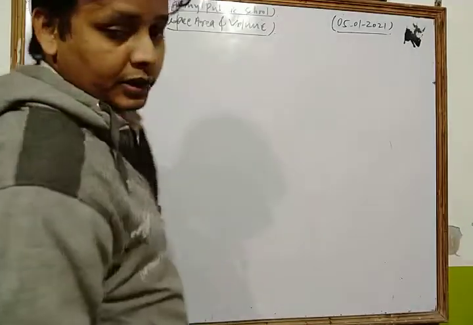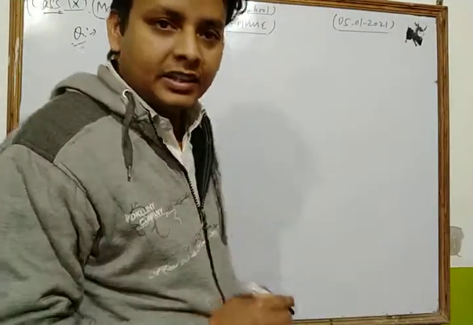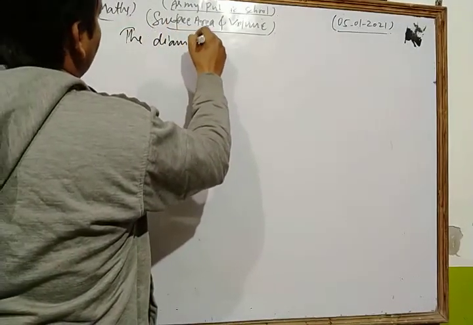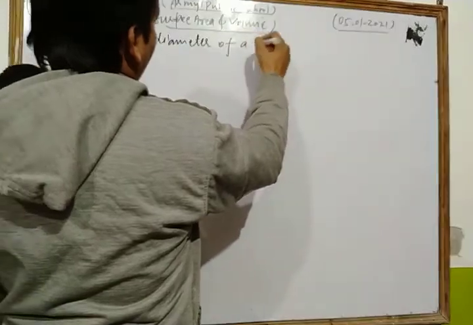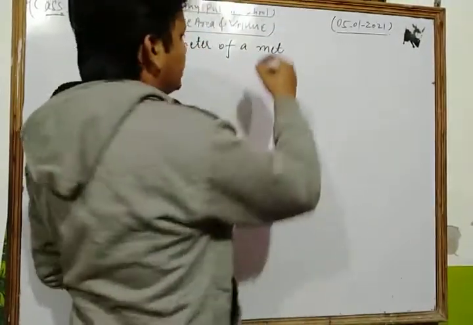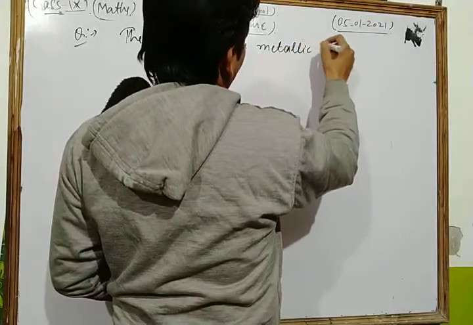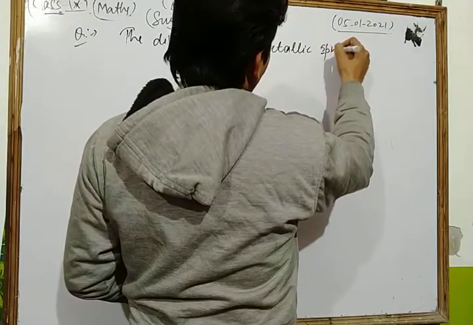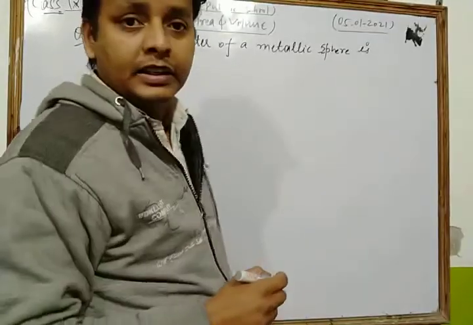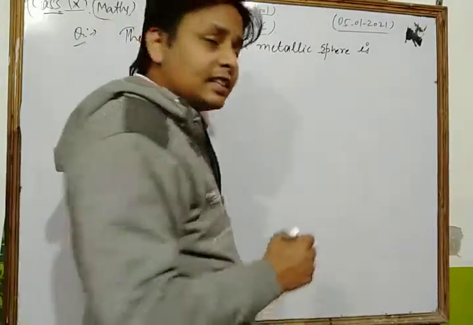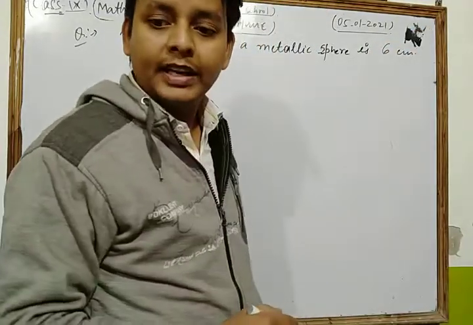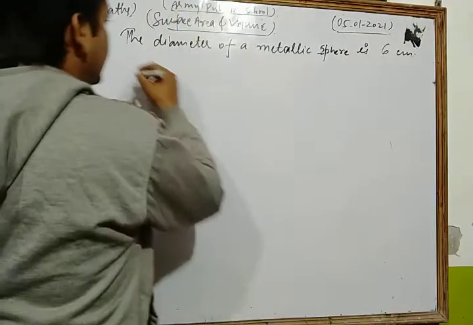Let's see, your question is: the diameter of a metallic sphere is 6 centimeter.